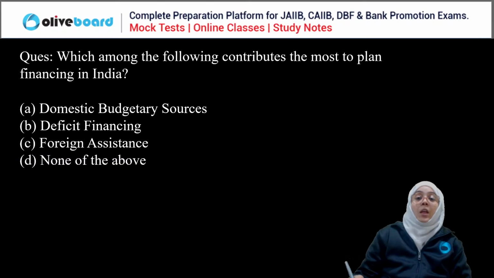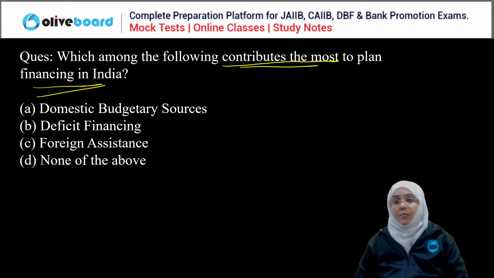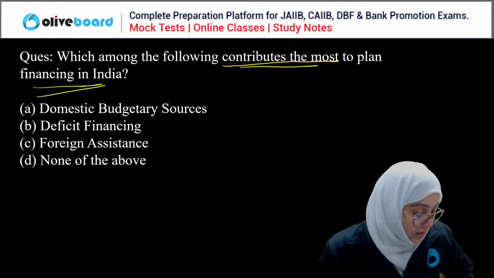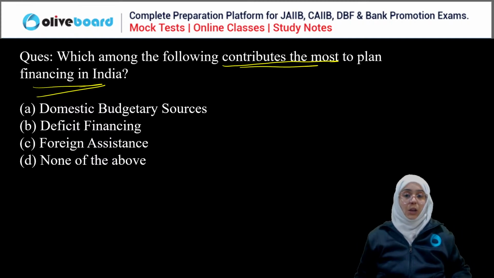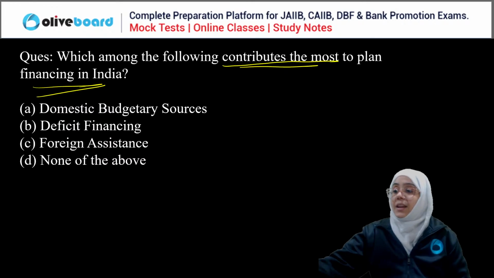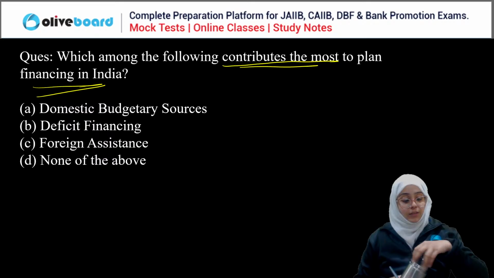Yes, next question. Which of the following contribute the most to the plan financing in India? Everyone, please answer this question.